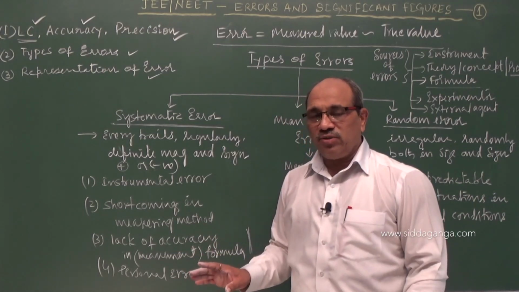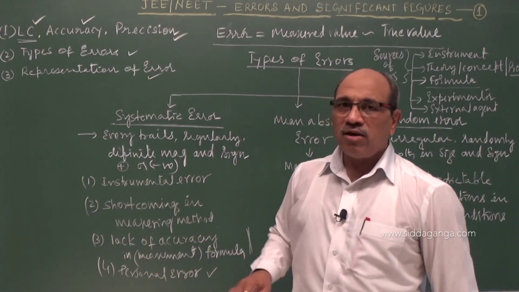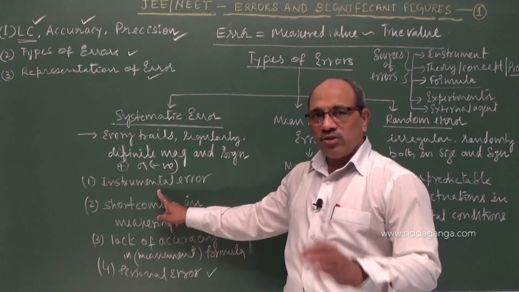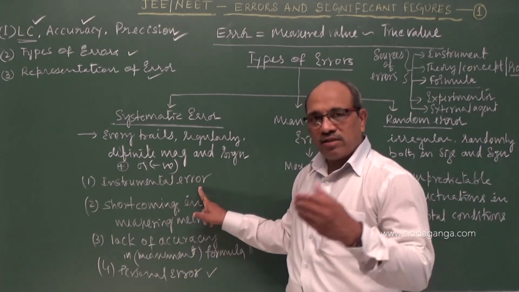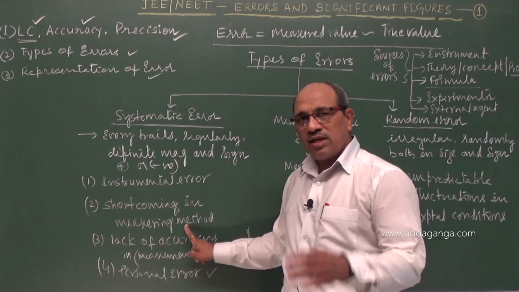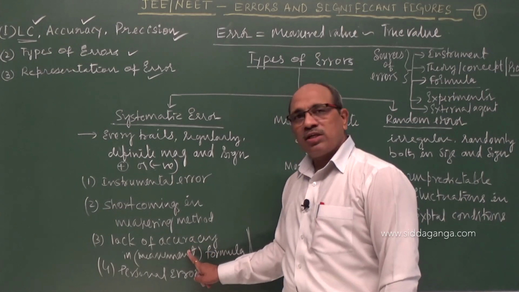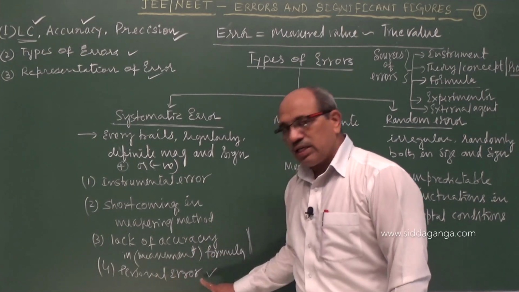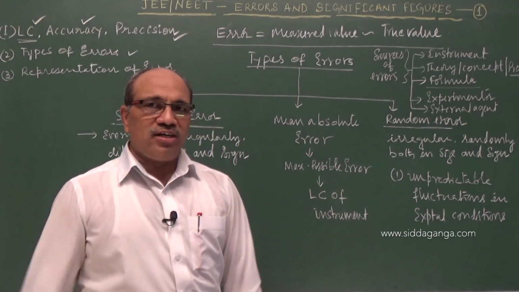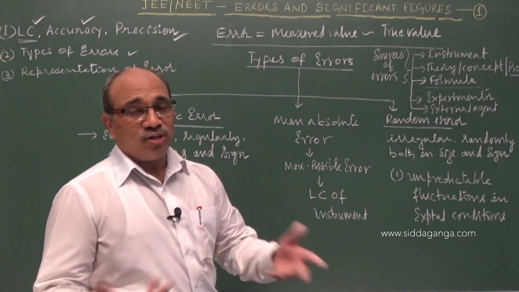And with a biased mind, if you are doing the experiment, the experimenter makes errors, that is called personal error. To minimize all these: use a correct instrument, replace the wrong instrument which is not calibrated properly. Knowing the theory, knowing the formula and substituting correctly, by the expert or the lecturers, you can minimize them. For personal error, you have to keep your mind and working place intact. Do not take your mind outside the experiment. Random errors cannot be predictable.